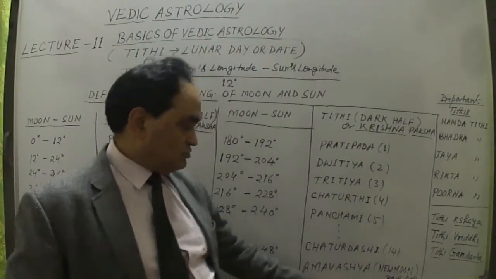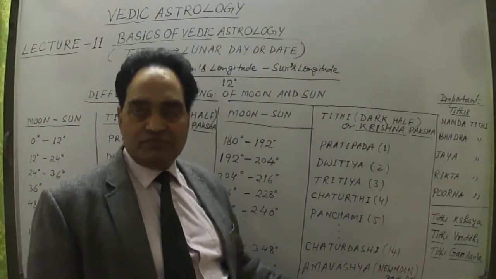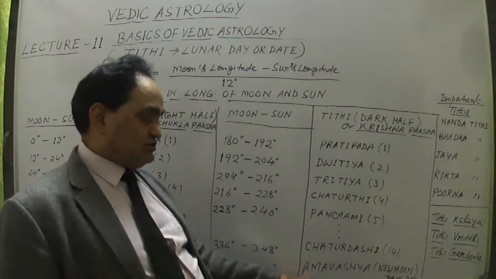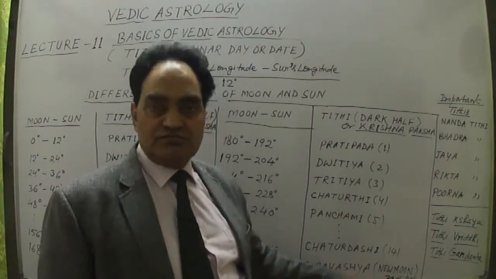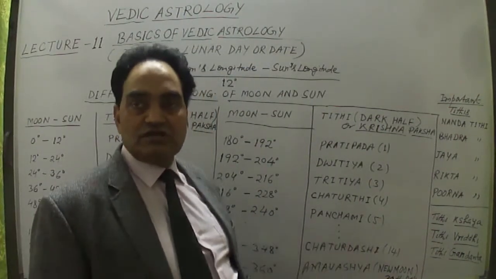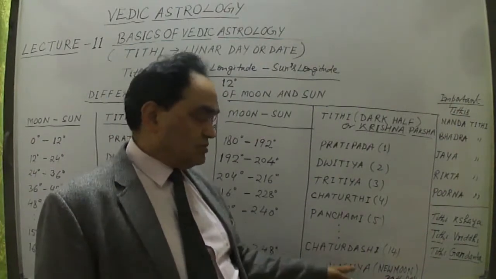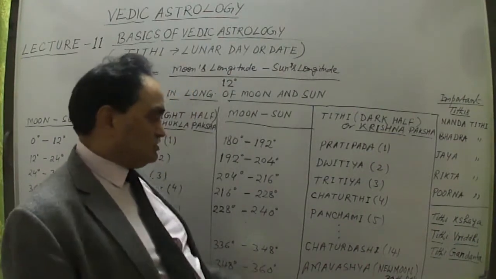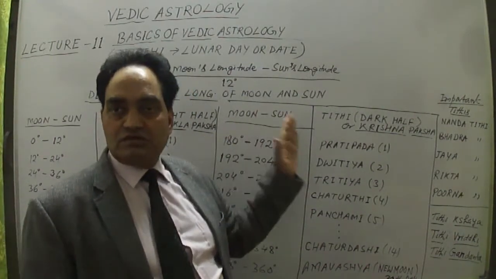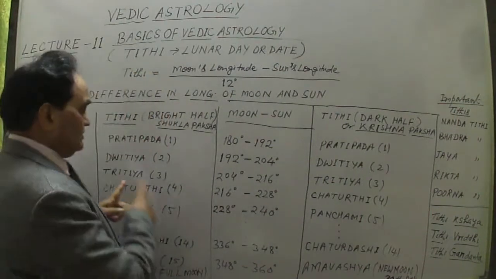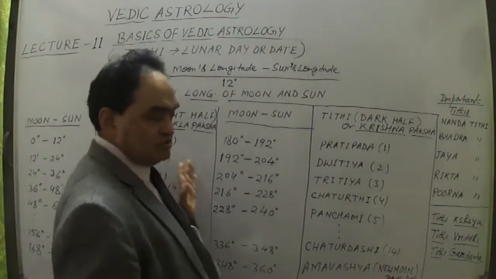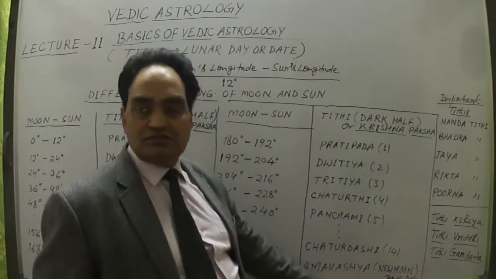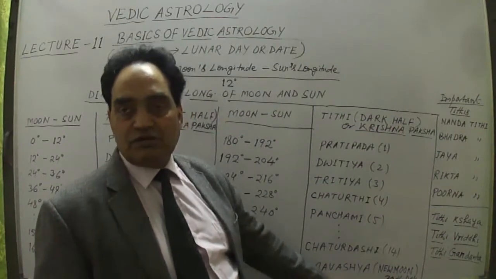The last one, the 30th one, which is known as new moon day, when the moon is not visible, is dark completely. This is Amavasya, the 30th Tithi, 30th lunar date. Okay, this is how we calculate these Tithis. This is bright half, dark half. These 15 plus 15, total 30 Tithis. But this 30th Tithi here is known as Amavasya or